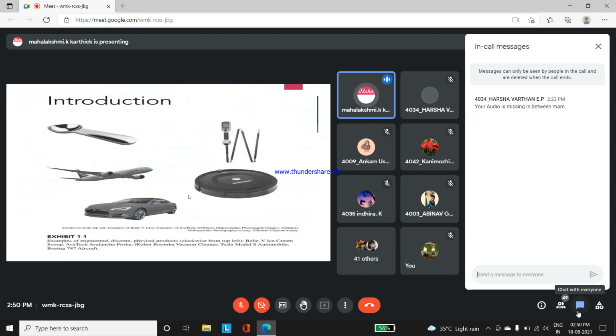Are you able to see the information I am displaying, students? Yes, ma'am. Yes, thank you for the reply. So in the introduction part of your textbook, they have given a few products.